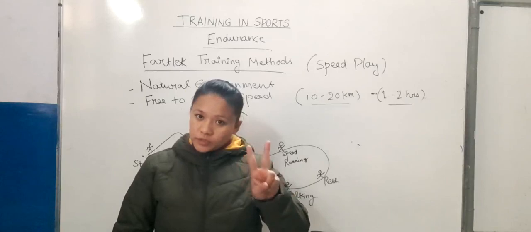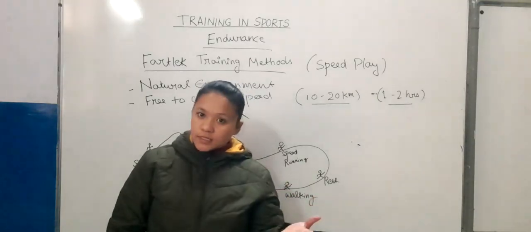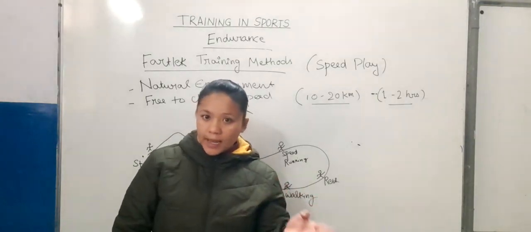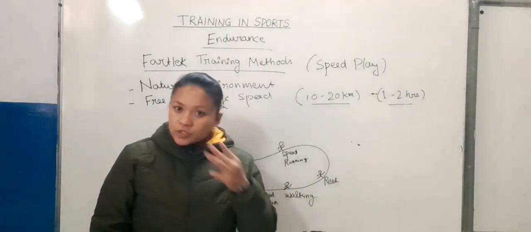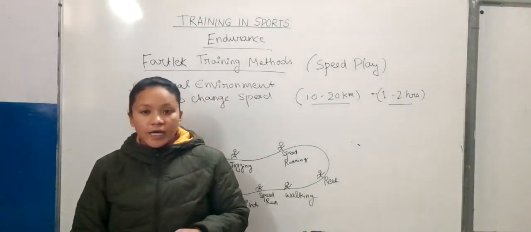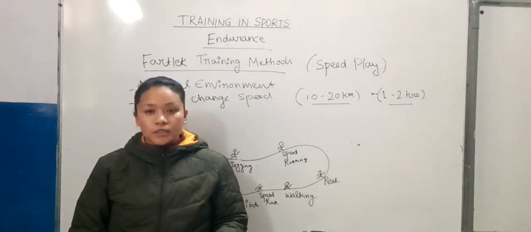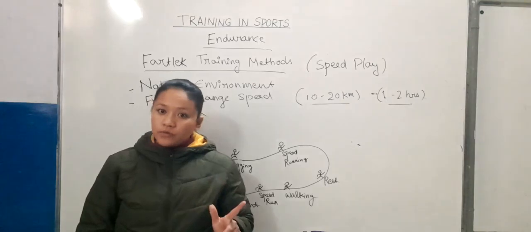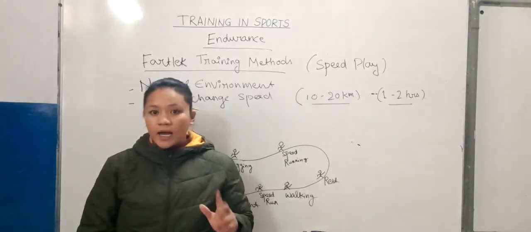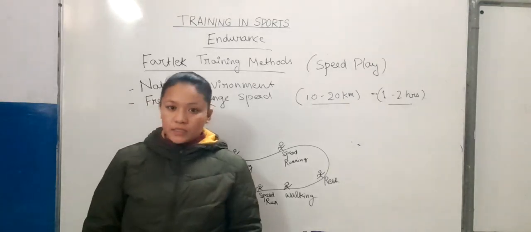It is of two types: aerobic endurance, that is short term endurance, and anaerobic endurance. There are three methods through which we can improve our endurance: continuous training methods, interval training methods, and fartlek training methods.